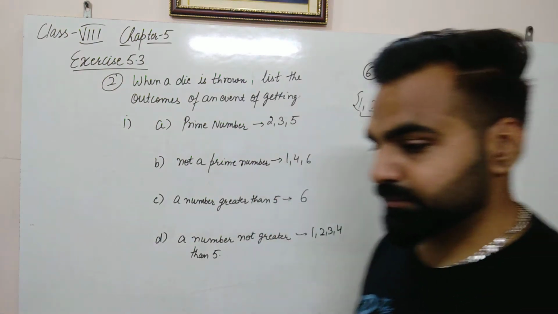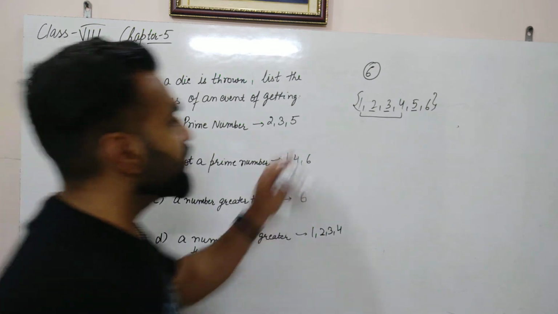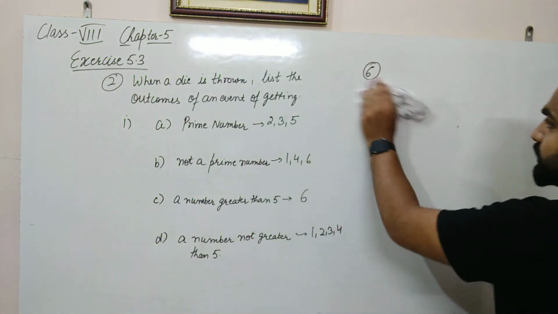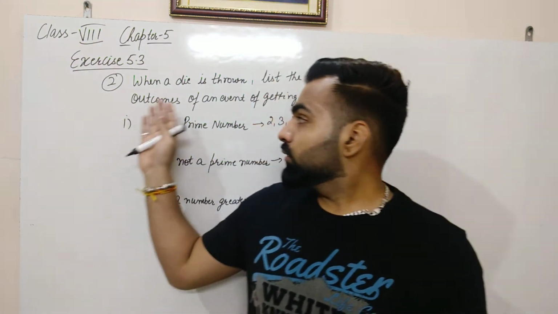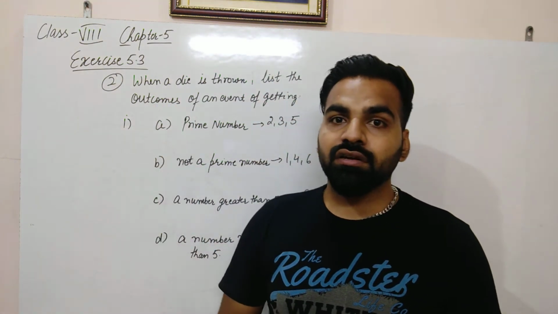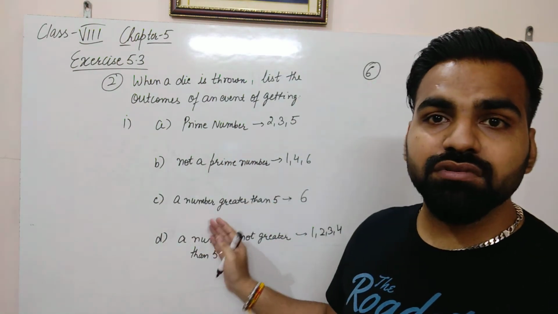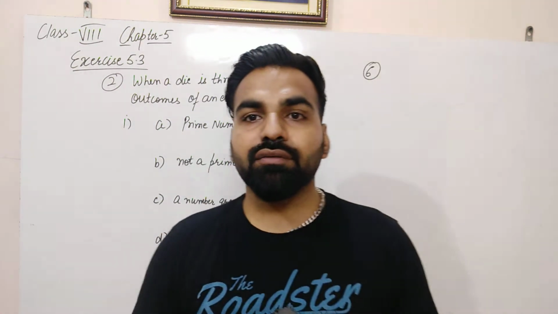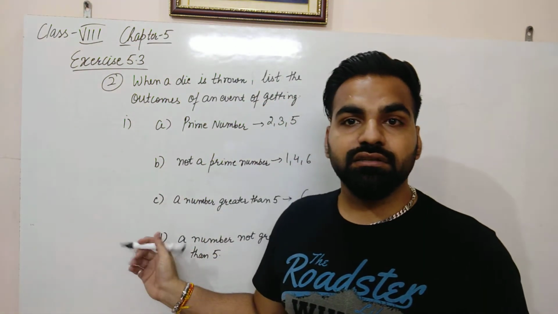in each case. Now we will take question number 6 after second, because this is related to question number 2. The question is same here. All the events are given. Now we have to calculate here; we have just listed the outcomes, but in question number 6 we have to calculate the probability in each of these cases.